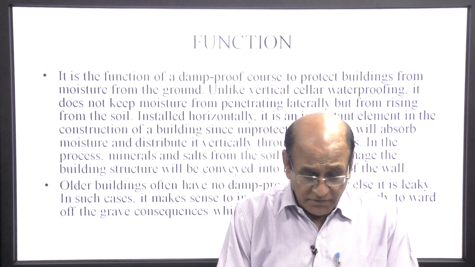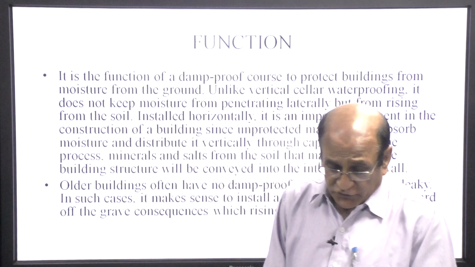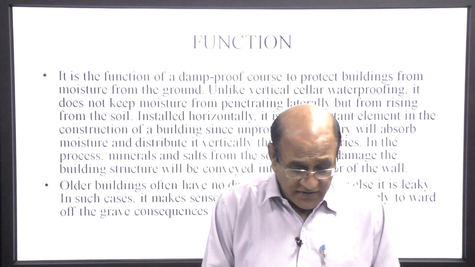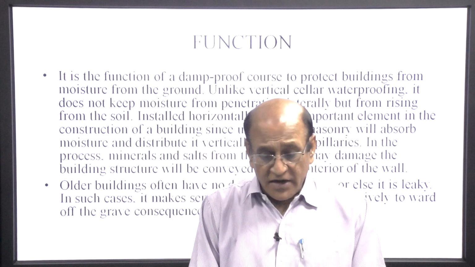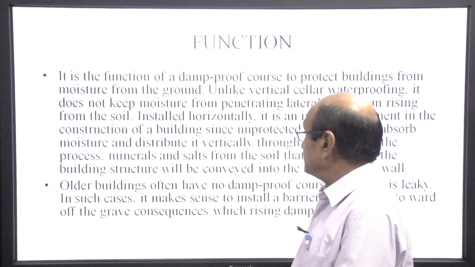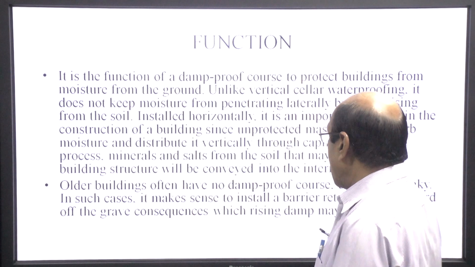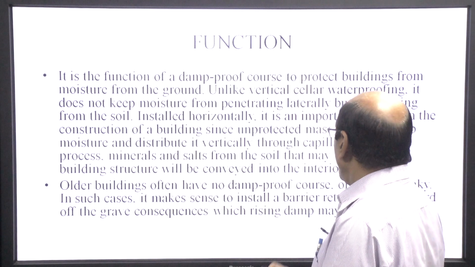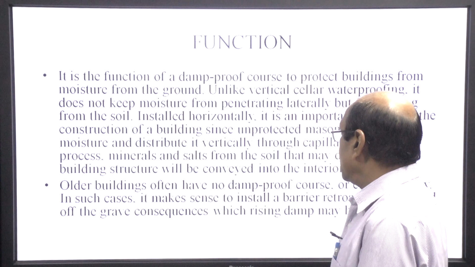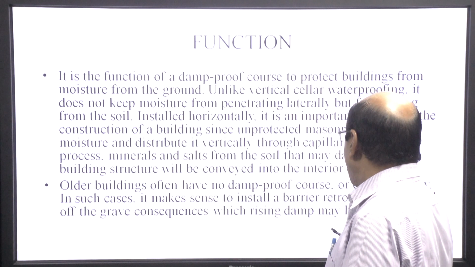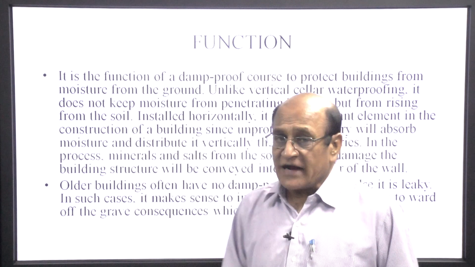In the process, metals and salts from the soil that may damage the building structure will be conveyed into the interior of the walls. Older buildings often have no damp proof course, or else it is leaky. In such cases, it makes sense to install a barrier retroactively.